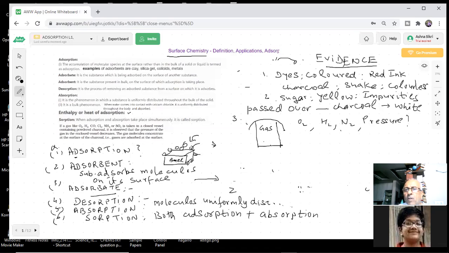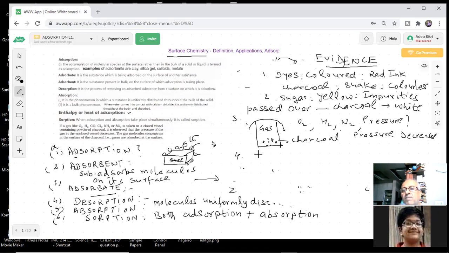Now you add charcoal pieces here. What happens? You will see the pressure decreases. What does it prove? It proves that some gas was adsorbed on the surface of the charcoal. Okay, students, these are some of the experiments which can be done.